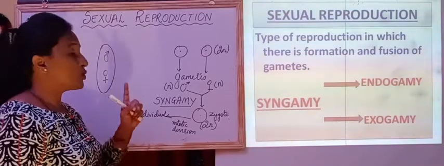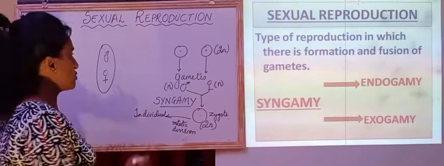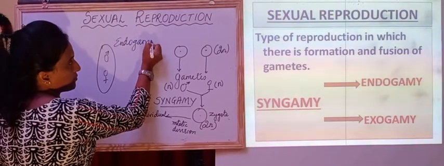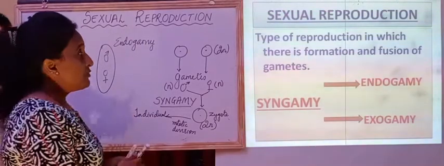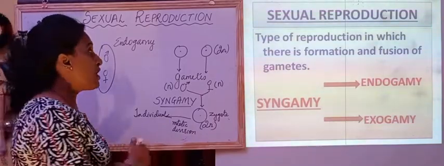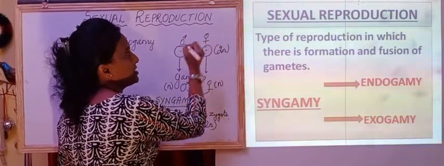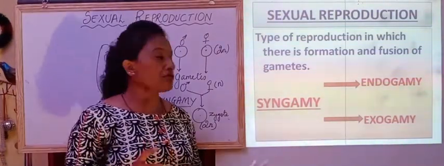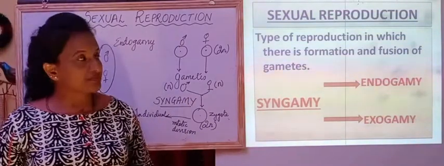Here only one individual is involved in sexual reproduction. That is called endogamy. Whereas exogamy involves two individuals of opposite sex, one male parent and another female parent. So syngamy is of two kinds, endogamy and exogamy.